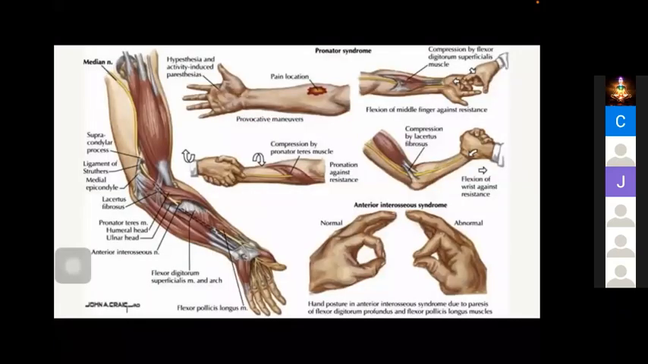Some tests have been described. This is the test for pronator teres compression: you ask the patient to pronate the forearm against resistance. The patient will feel pain here, because of the tightening of the pronator teres. Then for flexor digitorum superficialis compression, you ask the patient to flex the middle finger against resistance. Then for lacertus fibrosus, flexion of the wrist against resistance, and the OK sign for Anterior Interosseous syndrome.